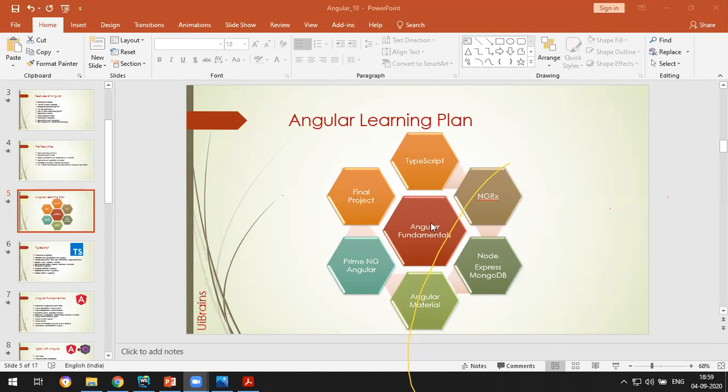It means in React also we have two major projects. In Angular we have TypeScript and JavaScript in React. In Angular fundamentals, we have React fundamentals. In NgRx, we have Redux. Node and Express are common. Angular Material is here, and there we have Material UI for React.